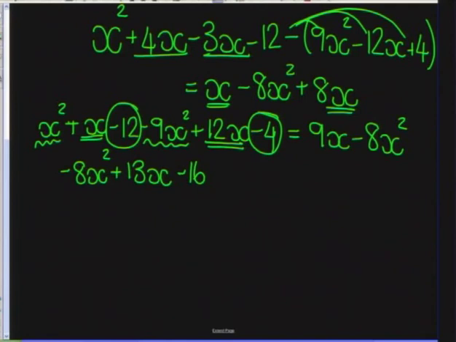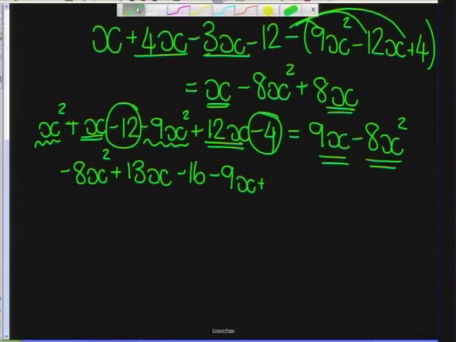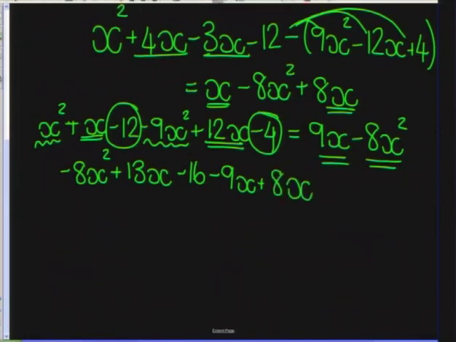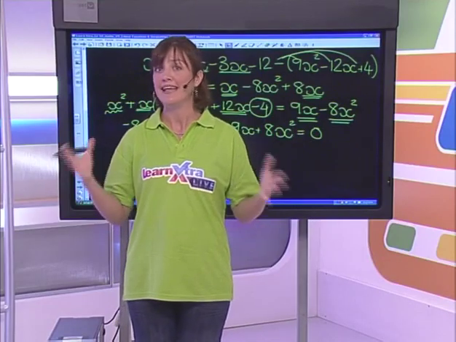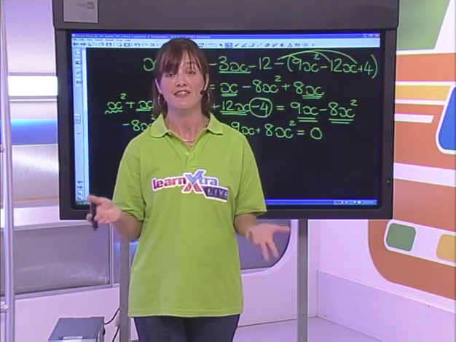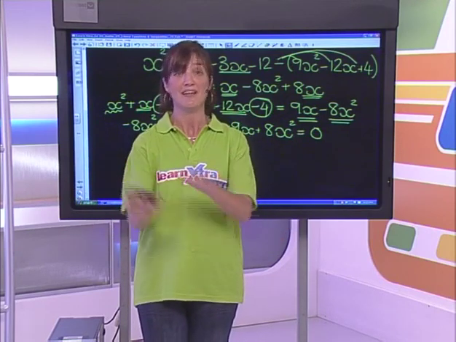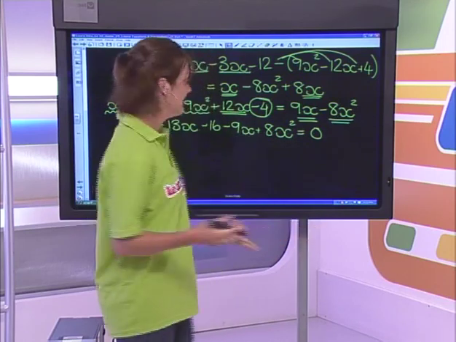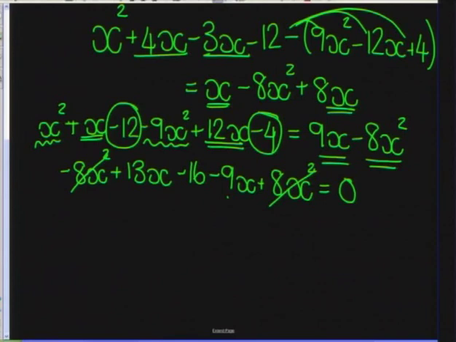Okay. Right, what I'm going to do in the same step here is bring my 9x and my negative 8x squared over to the right-hand side. And in so doing, that will make it negative 9x and, let's get rid of these arrows so they don't confuse matters, it will become positive 8x squared. Now, I'm sure you guys are sitting and thinking, hang on a second. So far, we've only ever solved for linear equations. We've never seen an x squared before, all right? And you're right. Up until now, you absolutely haven't. And in fact, what happens in this case is that the x squareds cancel each other out, so they're gone, okay?